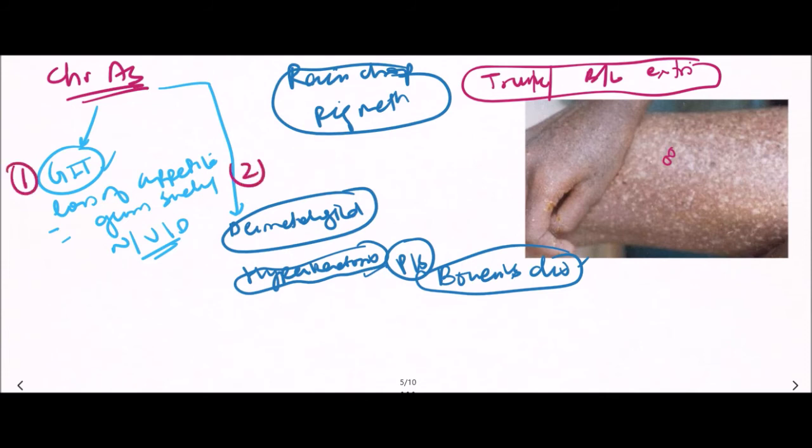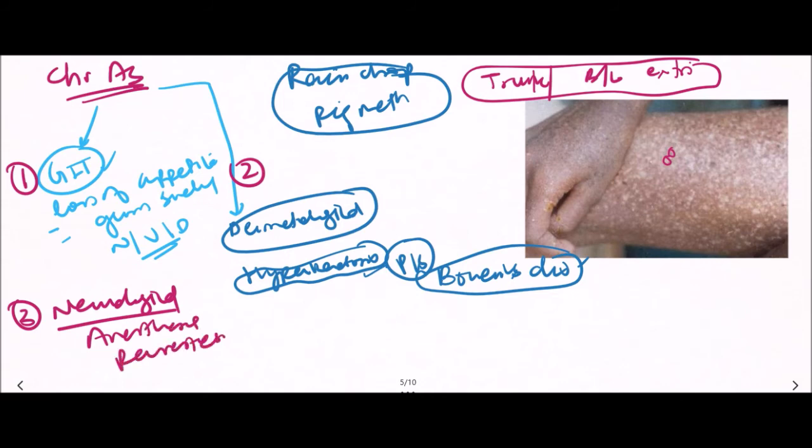Now stage three of chronic arsenic poisoning is the neurological manifestations. In neurological manifestations, there is anesthesia, paresthesia, and hyperesthesia.